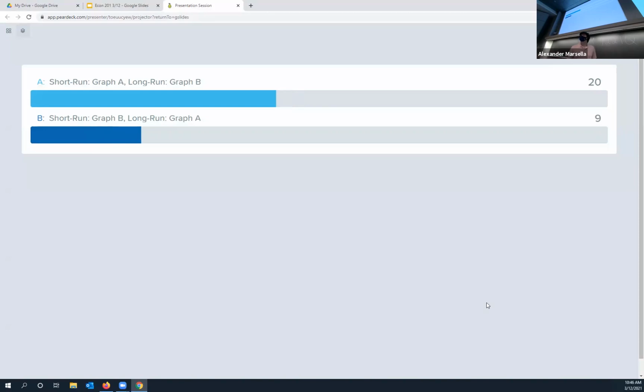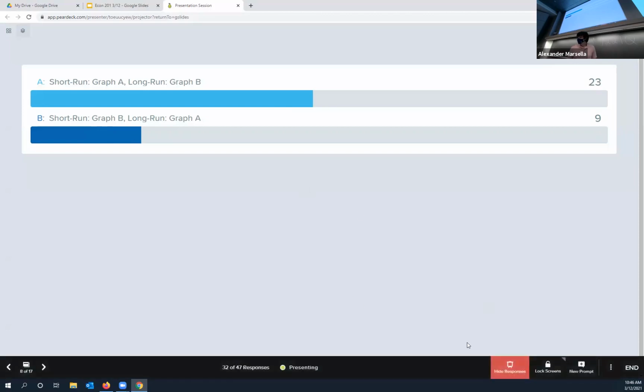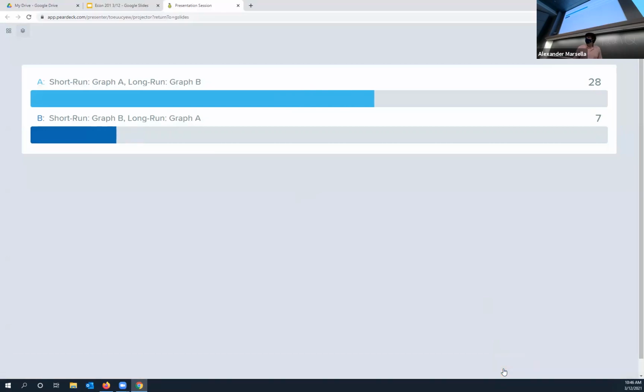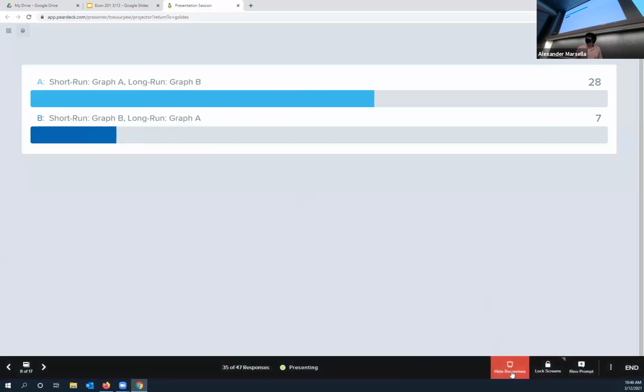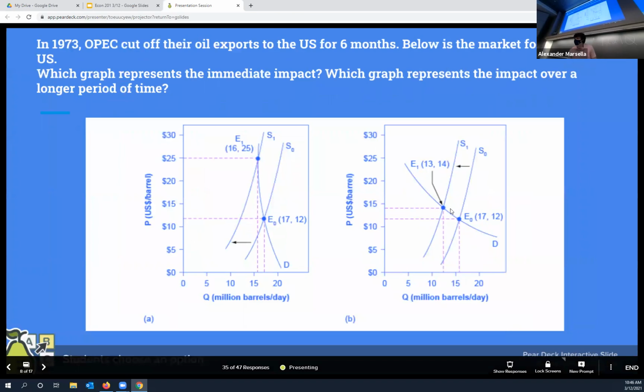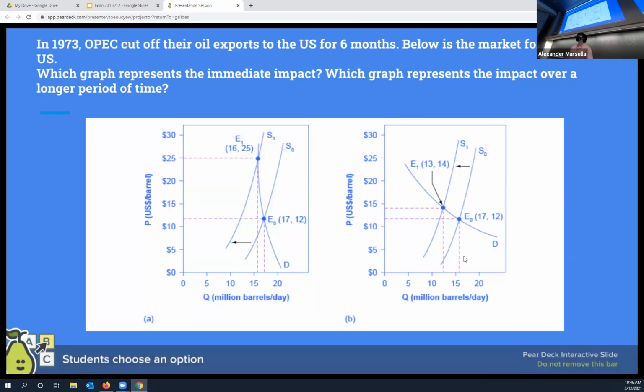So A is correct. Okay. The reason A is correct, think back to what we talked about on Wednesday. In the long run, so let's just think about it graphically, right? In the long run, people can find substitutes for oil. So over time, their homes are becoming better insulated. Vehicles are becoming more fuel efficient.